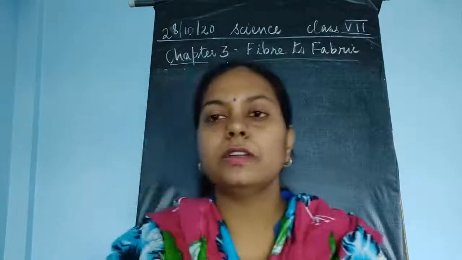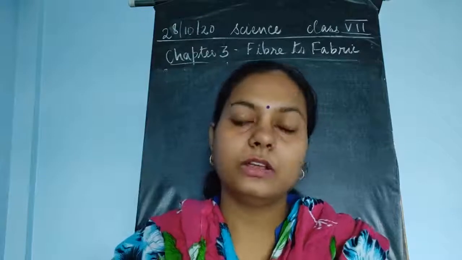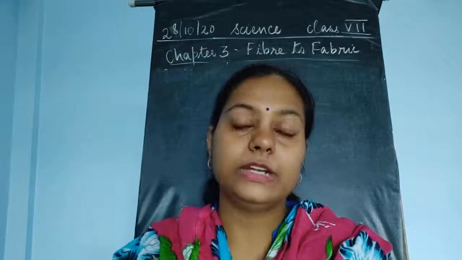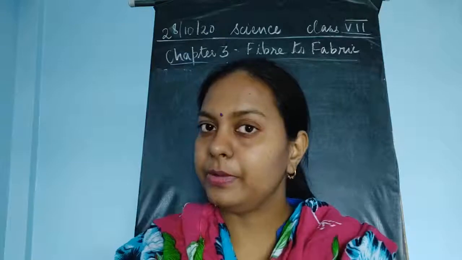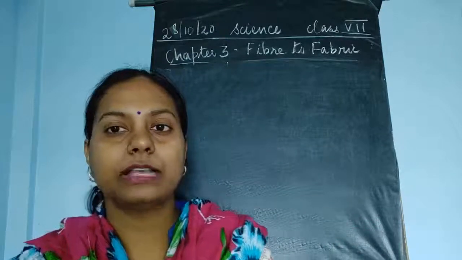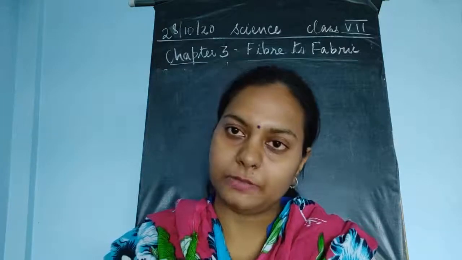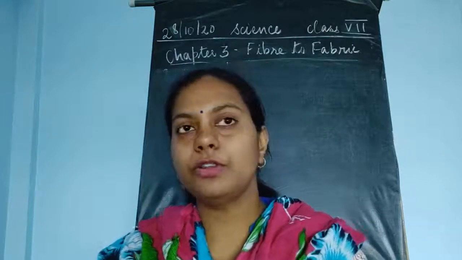Okay. So children, that was all about the story of the silk as well as the wool. Wool is obtained from various wool yielding animals, not only the sheep. And after reading the chapter, we also know how the silk is processed, and that the cocoon is the stage from where the silk is obtained. Okay. So this was all about your chapter, children.